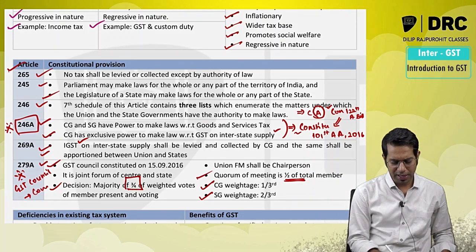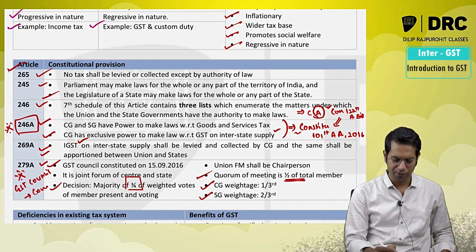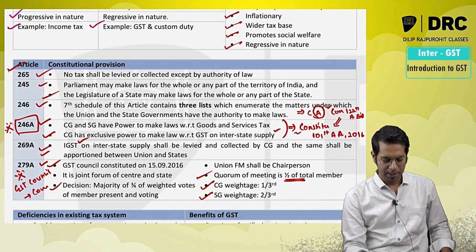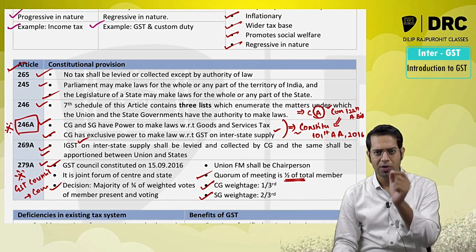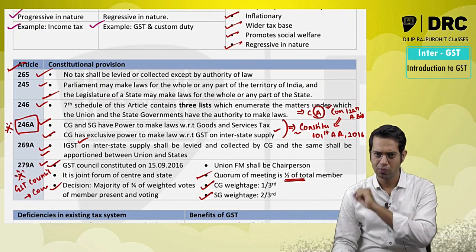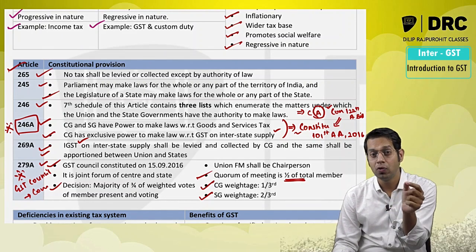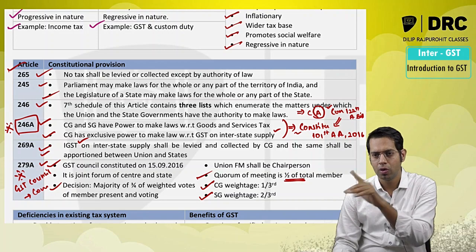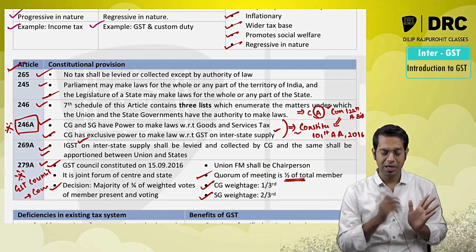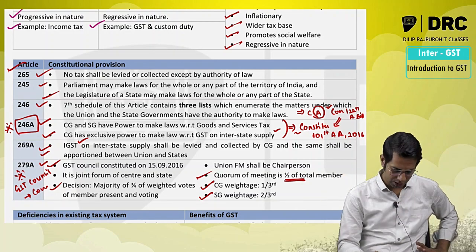And once I assign the weight, I will get an amount. For that I am going to apply 3/4. So how is a decision passed, sir? Majority of 3/4 of weighted votes of members present and voting. Weight assigned to central government is 1/3 and to the state government it is 2/3.